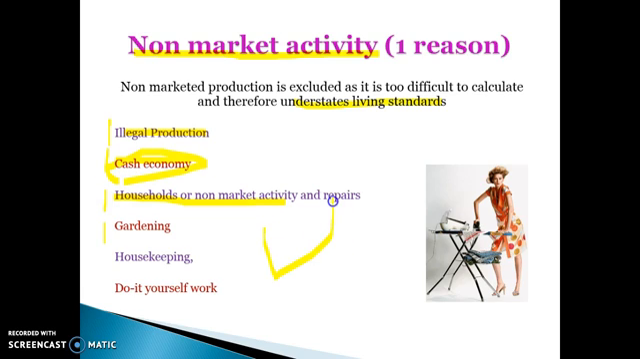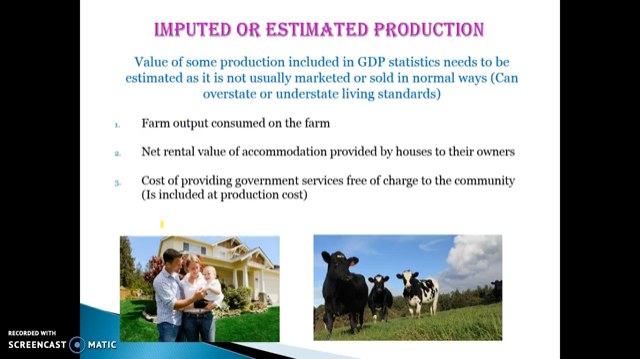So these all underestimate our living standards, and you need to talk about them as all one thing if you're talking about a limitation, because it'll be worth 2 marks. Another limitation of GDP is that it estimates some production. So the value of some production included in GDP statistics needs to be estimated, as it is not usually marketed or sold in normal ways.